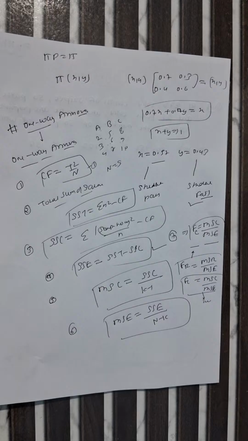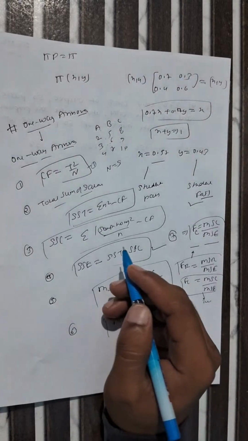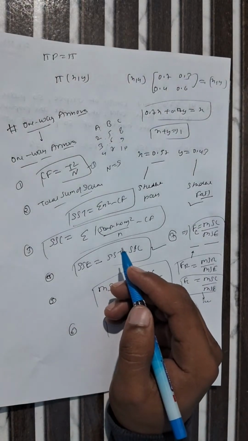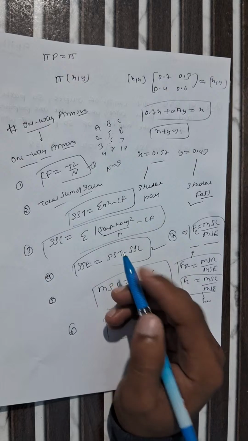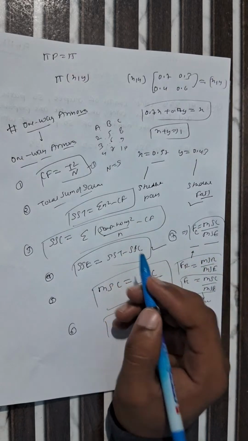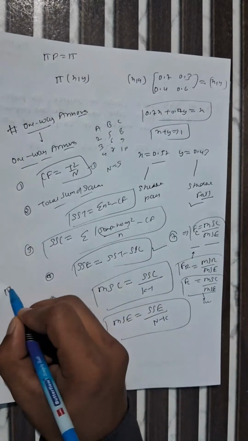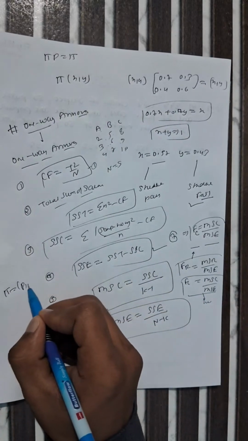Unique probability vector. Okay, I'll explain what a unique probability vector is. A probability vector represents the probability of being in each state. It means pi equals p1, p2.